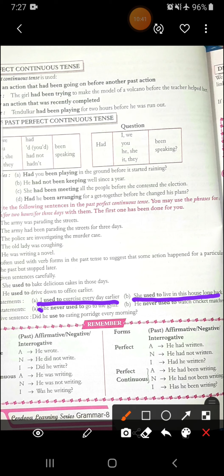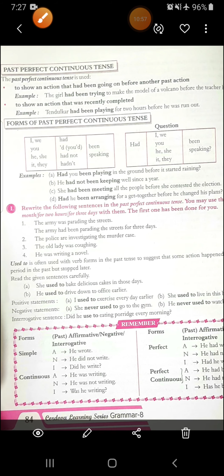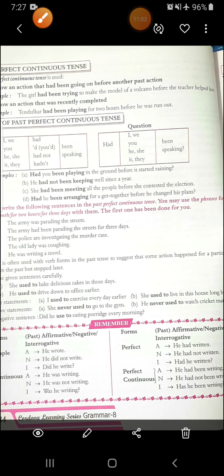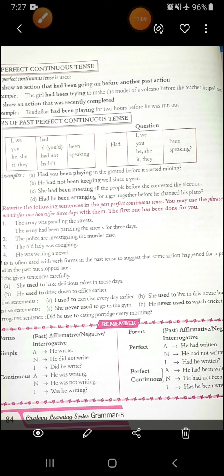Negative statement, she never used to go to the gym. He never used to watch cricket matches. And interrogative, did he used to eating porridge every morning? So these are the ways you write using used to. Then again, this table is important. This remember one. The forms are given in simple, continuous, perfect, continuous. Alright, just go through it again before going further. Just go through it once again.